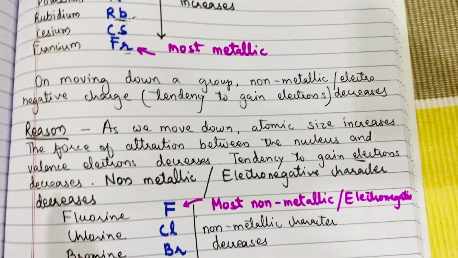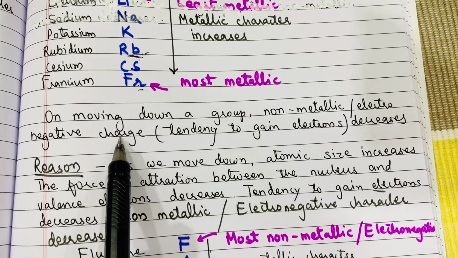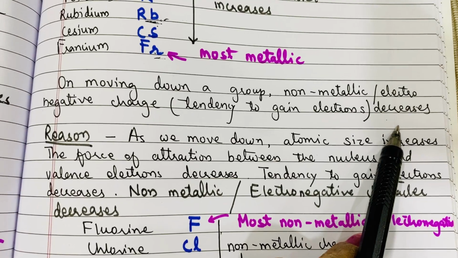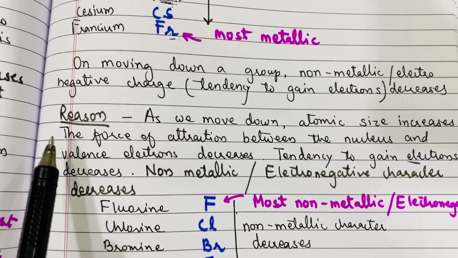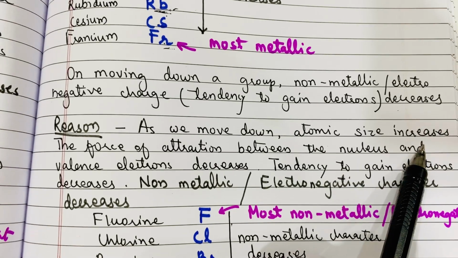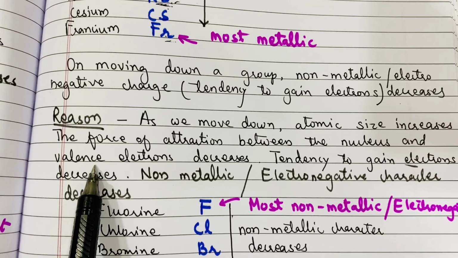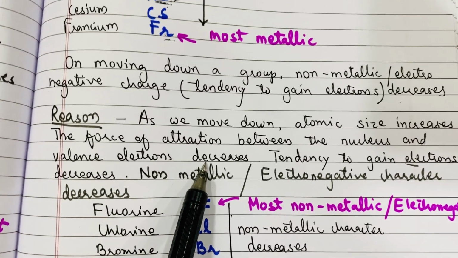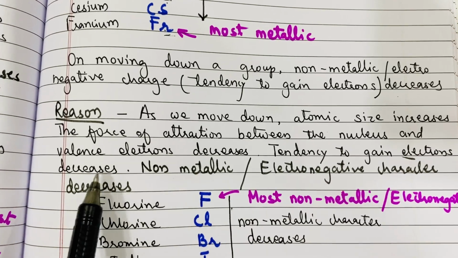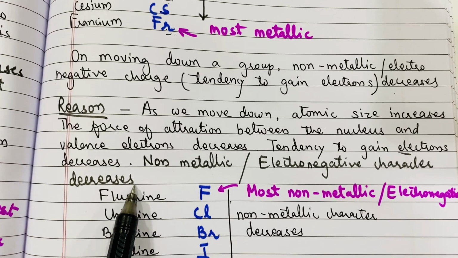Similar is the case when we go from top to bottom for non-metallic character. Non-metallic character, that is the tendency to gain electrons, also decreases, and the reason for this is the increase in the atomic size. Atomic size increases, so the force of attraction between the nucleus and outermost electron is decreasing due to more size, and that's why the tendency to gain electrons is also decreasing. That means non-metallic character is also decreasing.